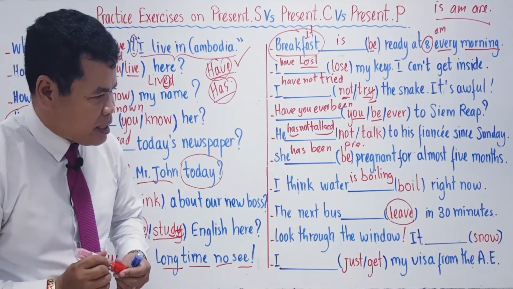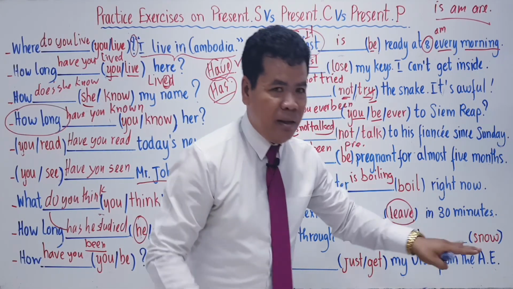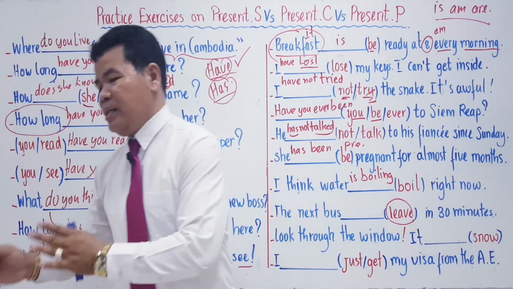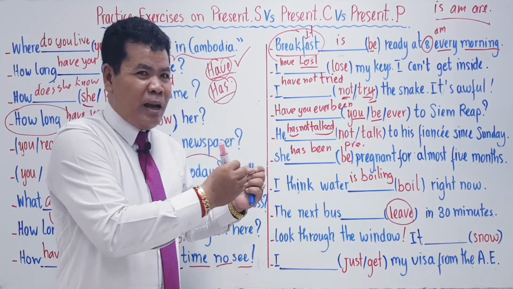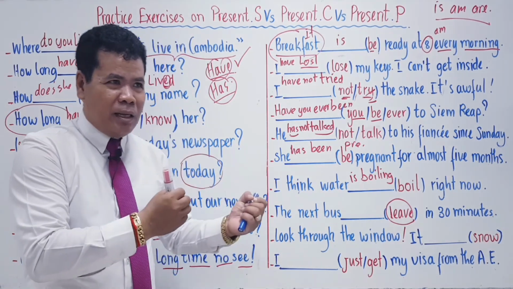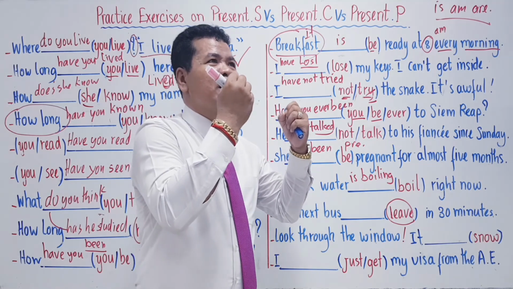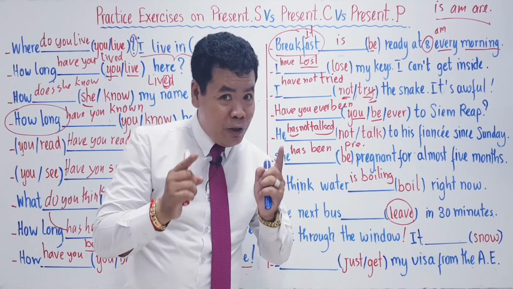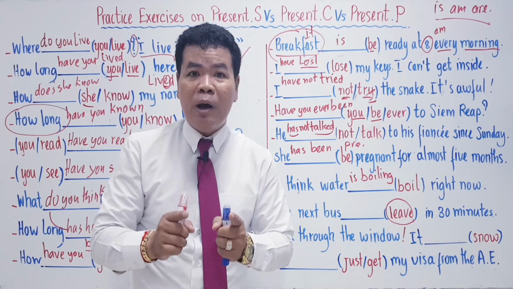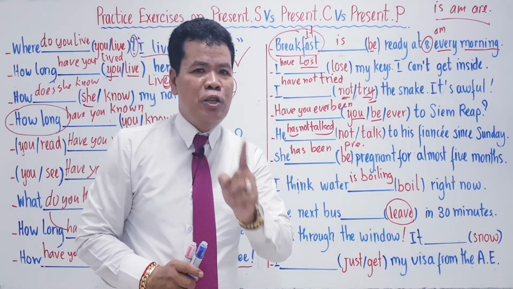Think about the sentence. In 30 minutes later. If we listen to it without thinking too much, you think that this must be in the future, all right? But do you remember what I told you about the schedule? About the program.